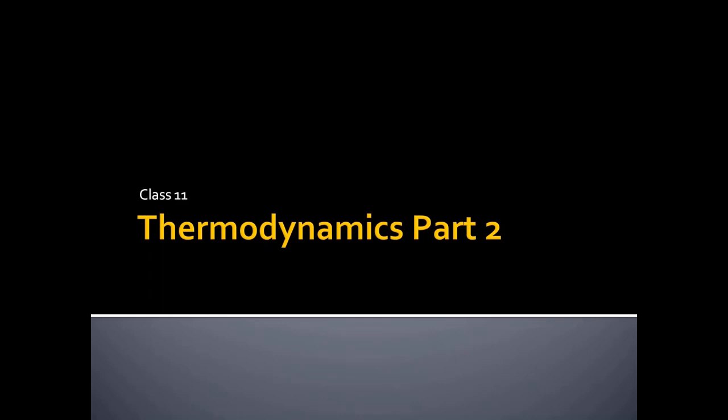So, let's continue our discussion on thermodynamics. So, let's recall what we have learned in the previous part. First of all, we started by defining what a system is, what is the surrounding, what is a wall. We also learned two types of wall, that is diathermic and adiabatic wall. Diathermic wall allows the exchange of heat and energy, whereas adiabatic wall does not allow the exchange of heat and